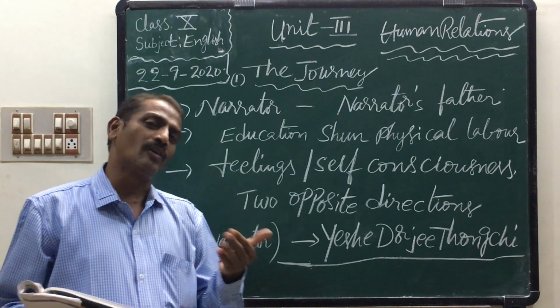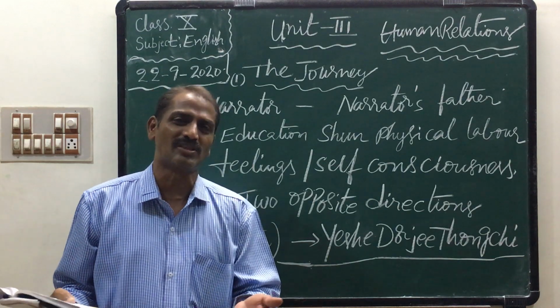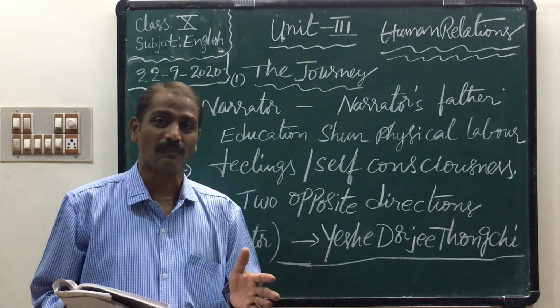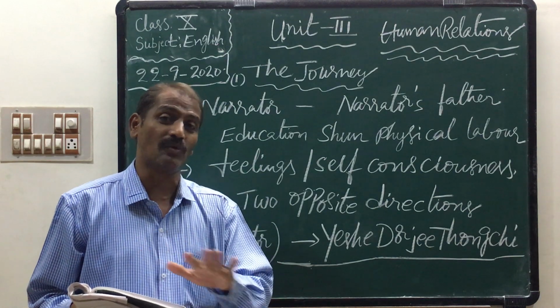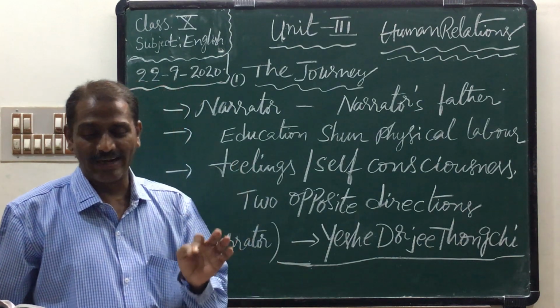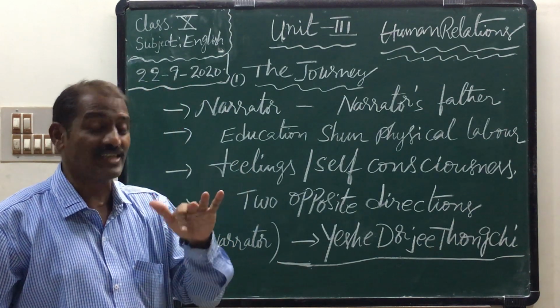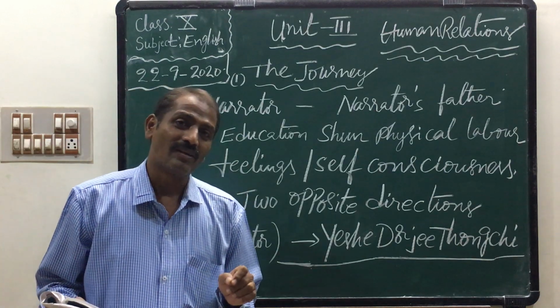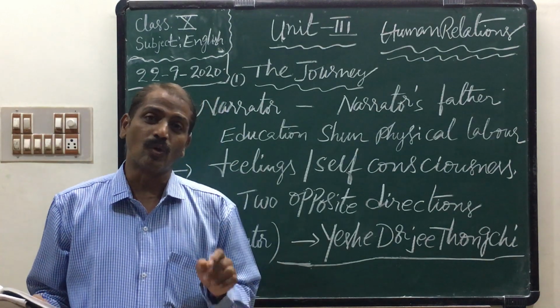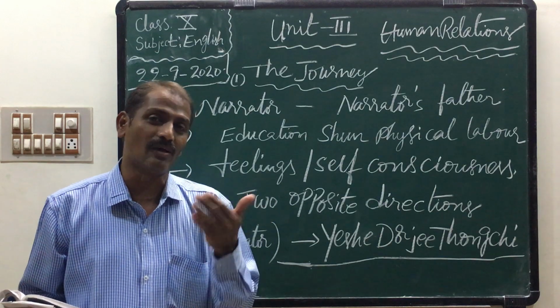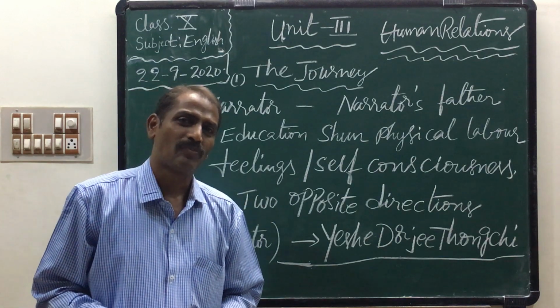Before that, the narrator thought that his father had worn slippers or shoes, anything like that. But actually his father did not wear any. "I hadn't noticed that the road was uneven." Why did the narrator not notice that the road was uneven? Because he wore shoes.